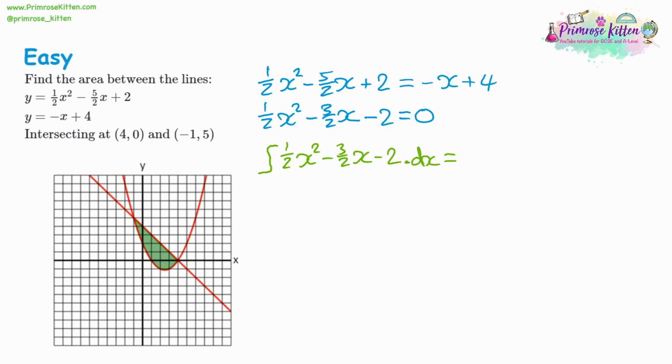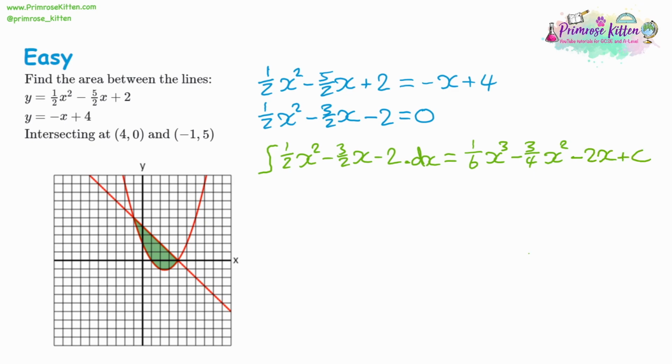So increase the powers on the x. X squared becomes x cubed, and we need to divide by 3. Well, we're already dividing by 2, so 2 times 3 is 6. Divided by 6 altogether. Then the next x will become x squared, and again we're going to divide by that 2. So 3 over 2 becomes 3 over 4. Again, if you want to divide by something that's already got a denominator, just multiply what you're dividing by that denominator. Then we have the negative 2, so that'll become negative 2x.